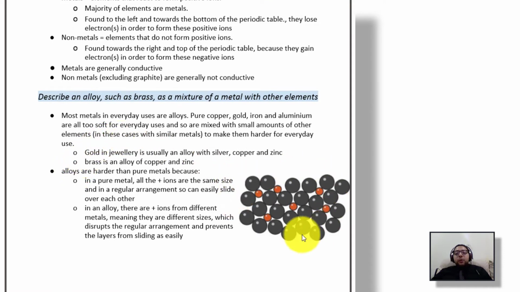This is what we call an alloy. So an alloy is a mixture of elements. We have the majority, as you can see, is the bigger element, and the minority is the red smaller ones. So an alloy is a mixture of metals. These metals are coming together in a certain structure, and this alloy is going to be a little bit harder and give special properties compared to the pure metals.